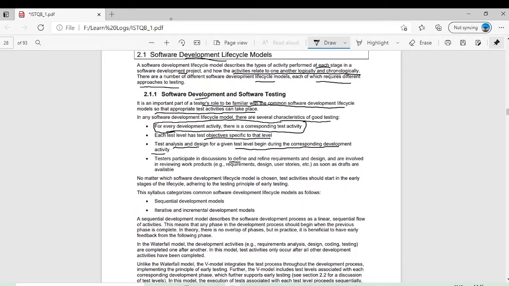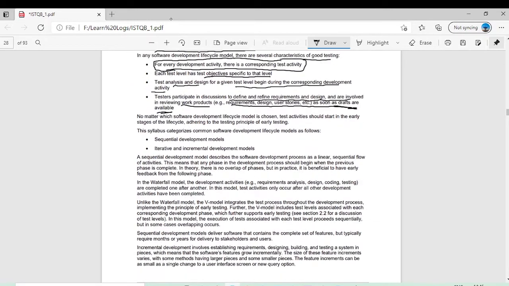Testers participate in discussion to define and refine requirements and design, and are involved in reviewing work products, requirements, design, user stories as soon as drafts are available. As soon as drafts are available from requirements, design, or user stories, the tester should be involved as early as possible in the software development, so that based on those requirements, based on the development activity, they can extract their test cases, they can review the work products. For example, a work product can be a user story, a business requirement, a design, or a code. So testers should review all of them and should find loopholes or if something is missing.